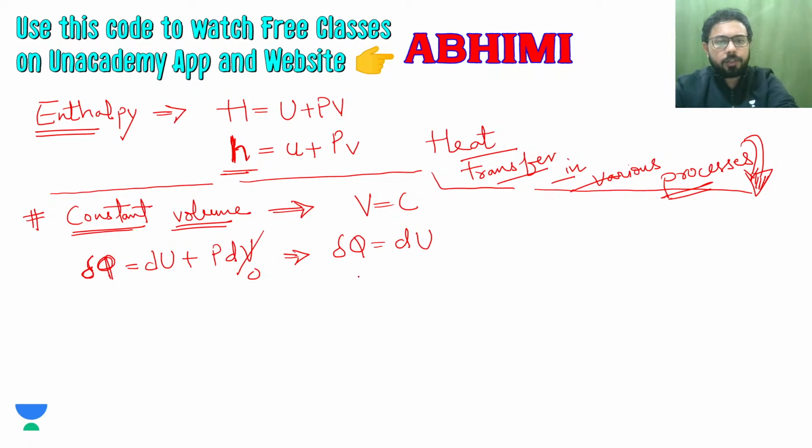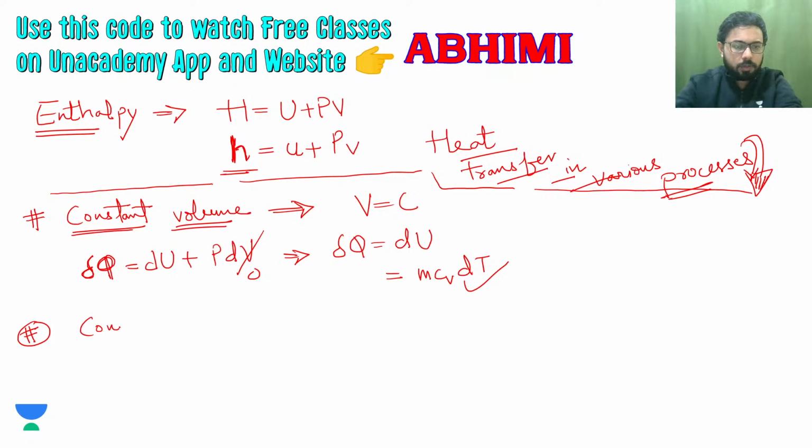So the heat transfer will be mCv dT. From here you can say that the heat transfer will be a function of temperature, as U is a function of temperature. And let's talk now about heat transfer in a constant pressure process.